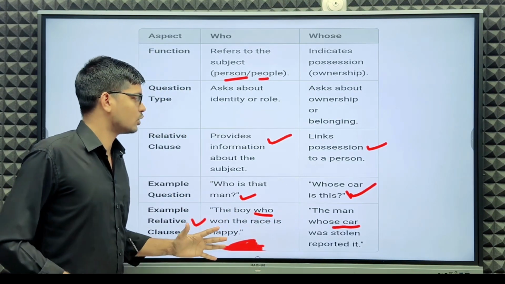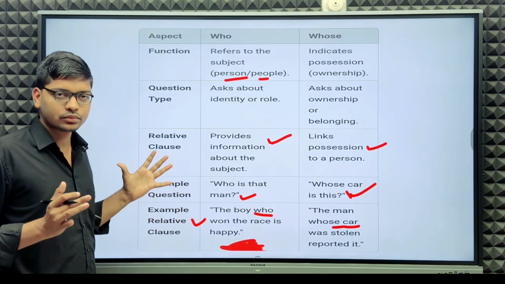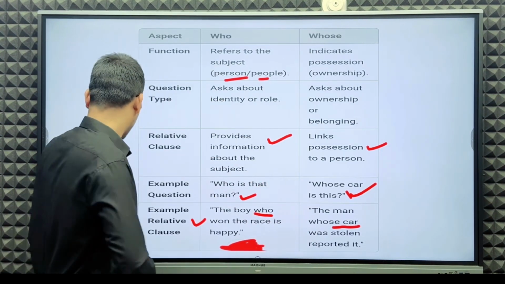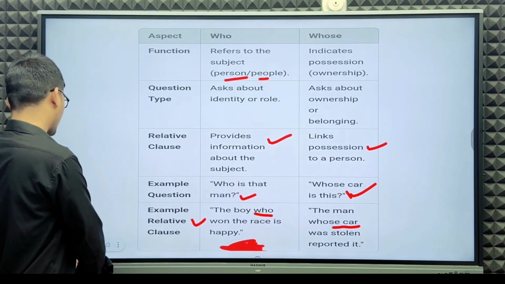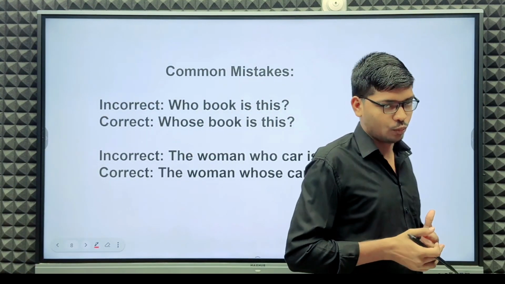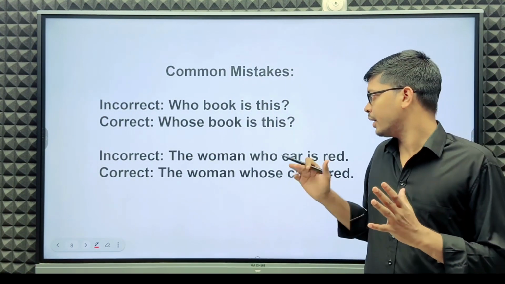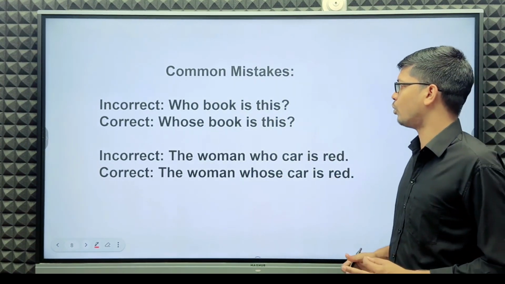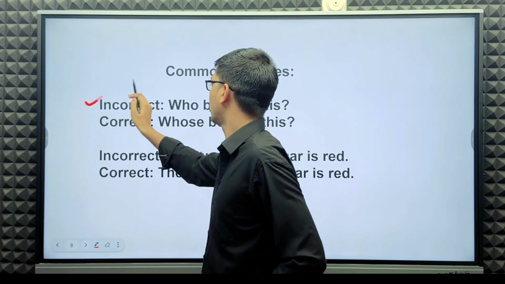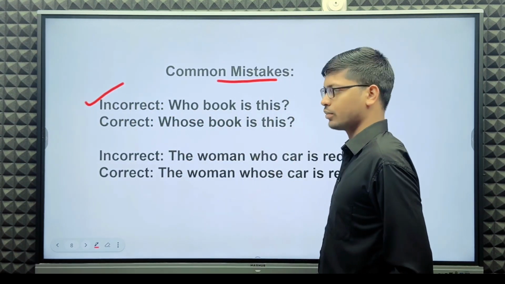That's it. So you must remember these most important points. Now the most common mistakes. Incorrect: who book is this?